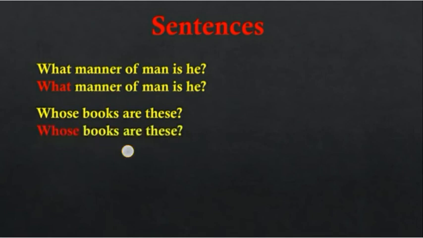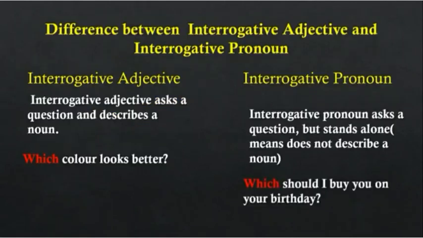Whose books are these? Whose is the question word. So it is an interrogative adjective, and it is modifying and describing the noun. Books is the noun, manner is the noun, so it is describing the noun. These words are interrogative adjectives. What is the difference between interrogative adjective and interrogative pronoun?